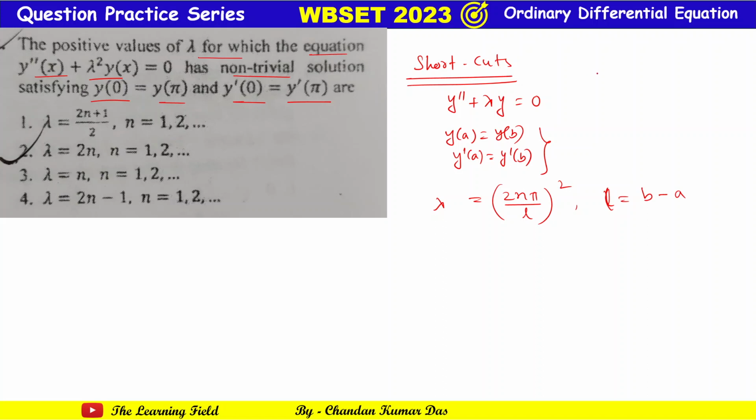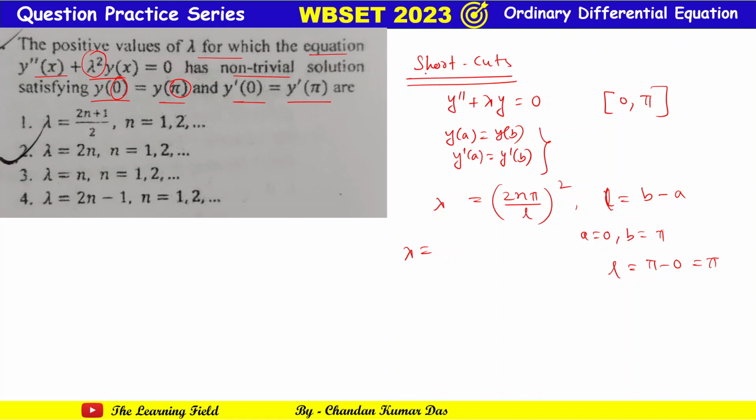Okay, so here the interval is 0 to π, because here it is given y(0) and y(π). So a equals 0 and b equals simply π, that is L equals simply π minus 0, which is equal to π. So lambda equals, here it is lambda square.